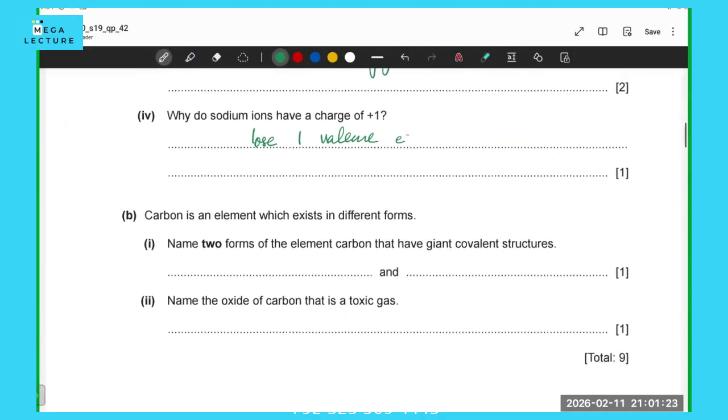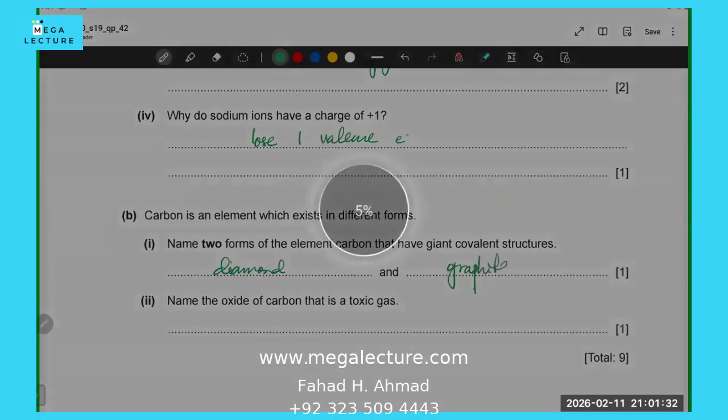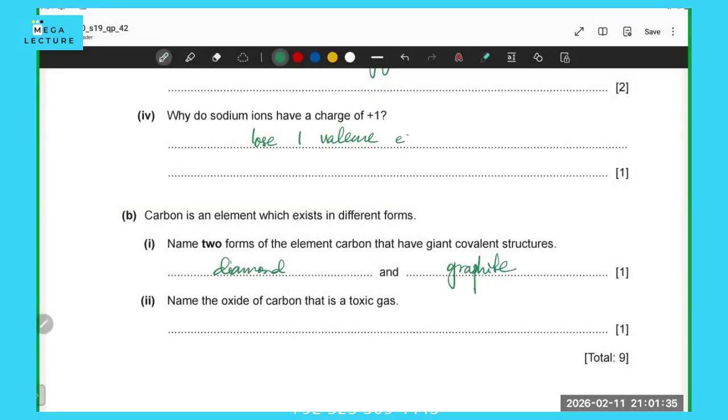Name two forms of the element carbon that have a giant covalent structure. That's going to be diamond and graphite. Diamond and graphite are giant covalent structures. Taha, can you answer this one? What is a toxic gas that has carbon in it?